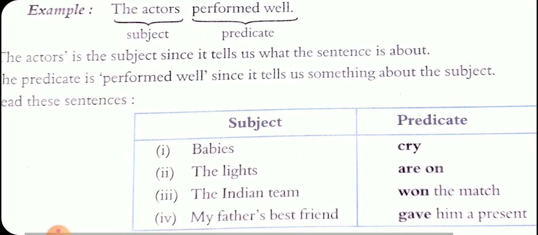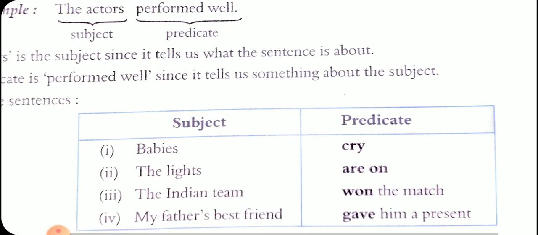Here are some sentences given in the box. Babies cry: babies is the subject, cry is the predicate. The lights are on: lights are the subject, we are talking about the lights, and what we are saying about them is are on. The Indian team won the match: the Indian team is the subject, we are talking about the Indian team, and what we are saying about them is won the match. My father's best friend gave him a present: my father's best friend is the subject. What did he do? Gave him a present.